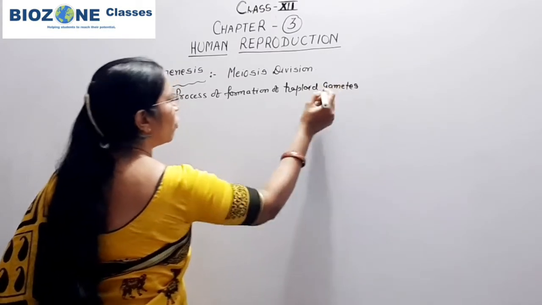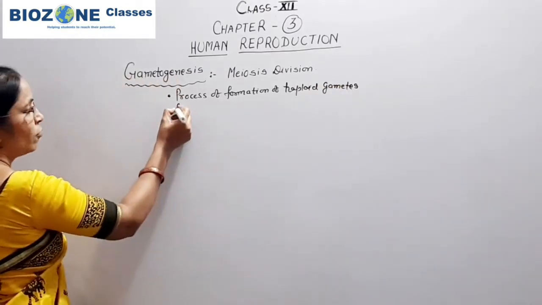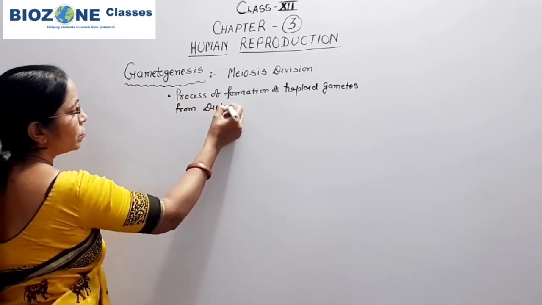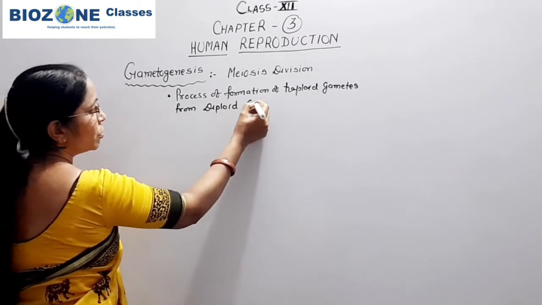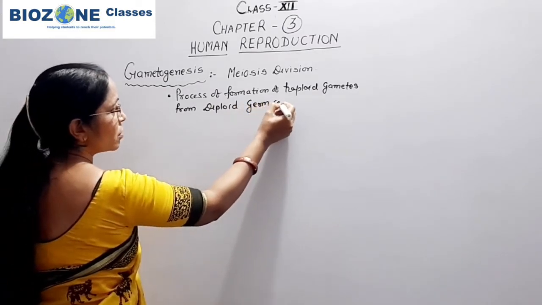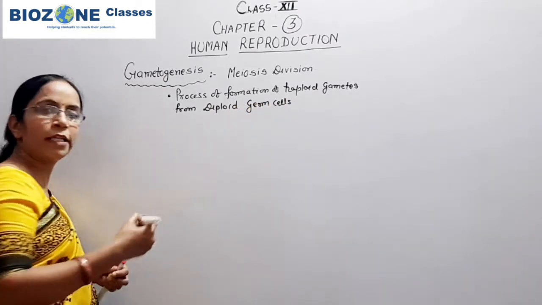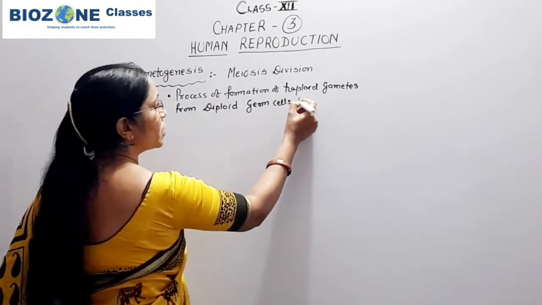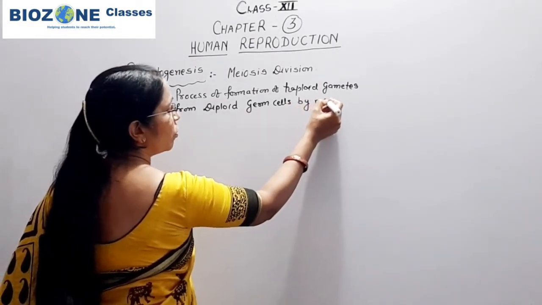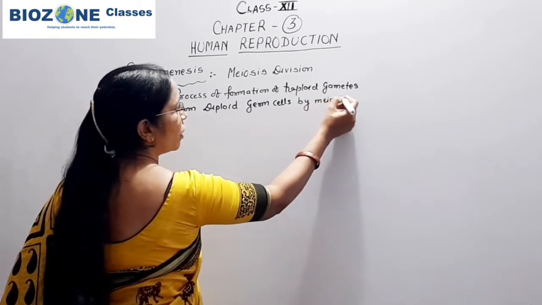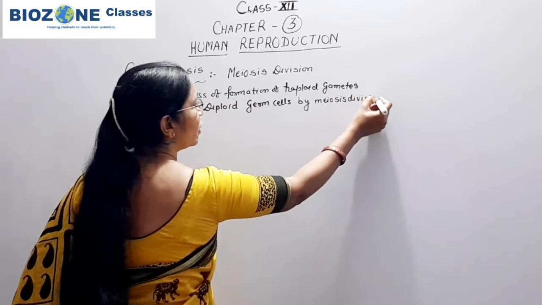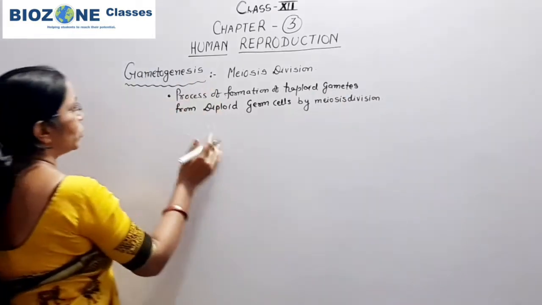So formation of haploid gametes from diploid germ cells, or they are also called primordial germ cells, by meiosis or meiotic division. This part you remember very well, and this process is called gametogenesis.